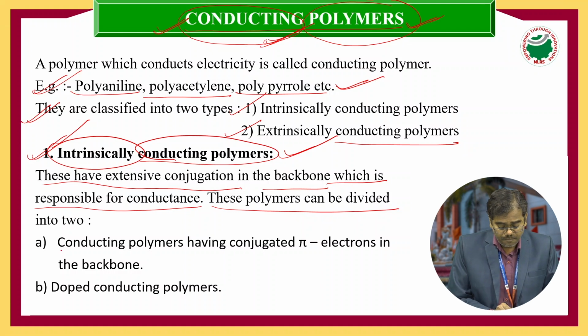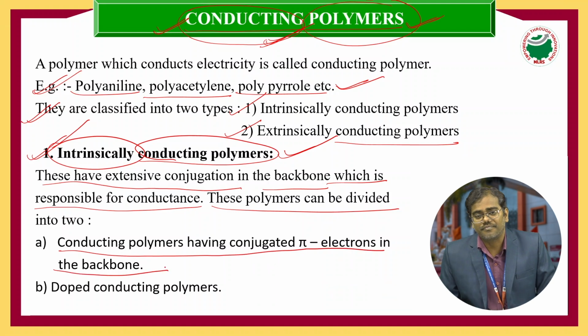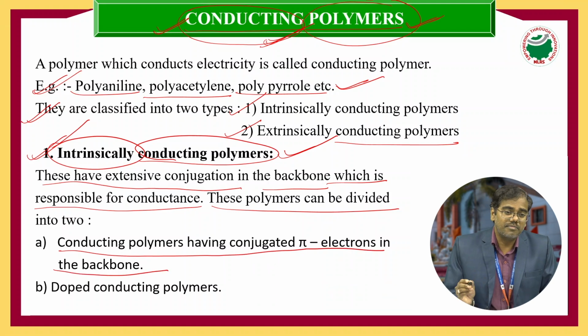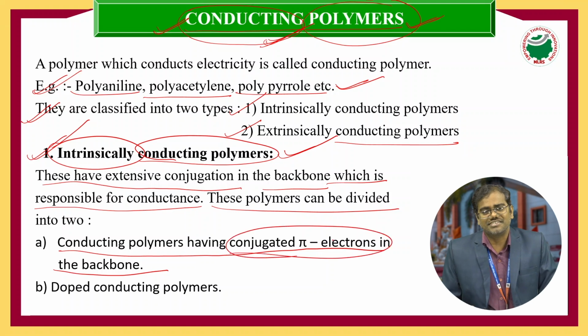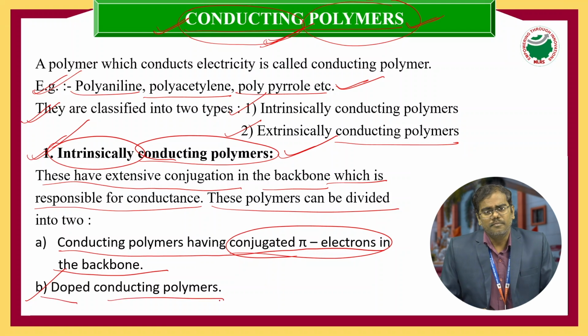We can divide intrinsically conducting polymers into two categories. First, conducting polymers having conjugated pi electrons in the backbone, which is nothing but single bond, double bond, single bond, double bond. Second, doped conducting polymers.